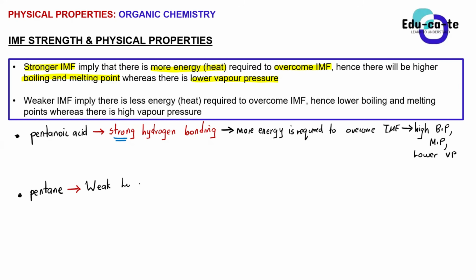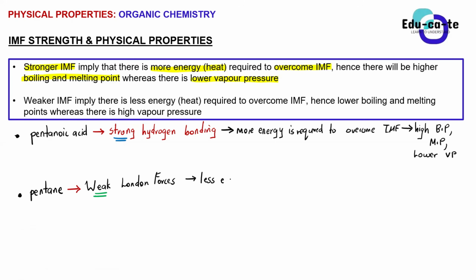The London forces, remember, we already said that they are very weak intermolecular forces. So it means that the molecules of pentane have got weak London forces between them. If we're having weaker forces, are we going to require that much energy to break down something that is already weak? Imagine we have a strong bond and a weak bond. Which one requires more energy? If we're having just these weak London forces, is it going to be that hard to overcome these intermolecular forces? No. So we won't require that much energy. Basically here, less energy is required.